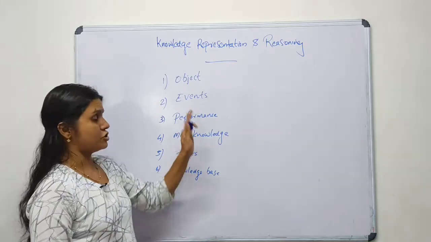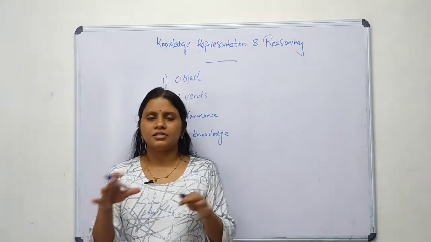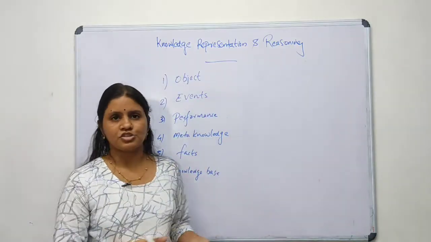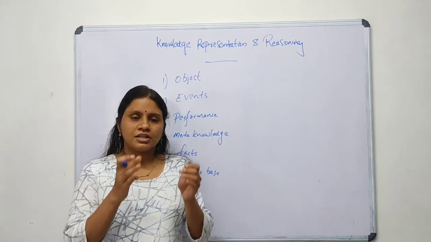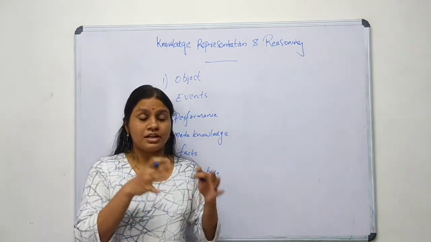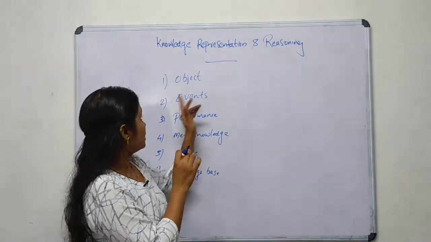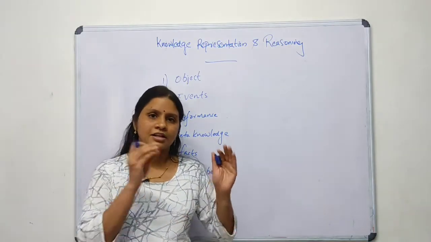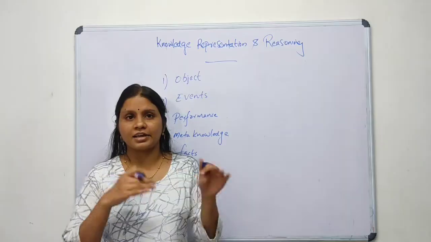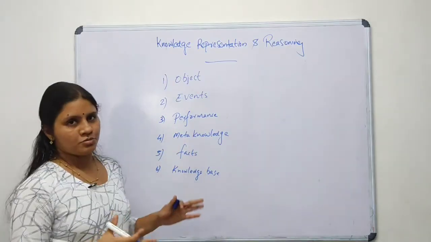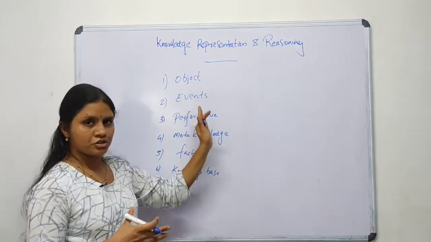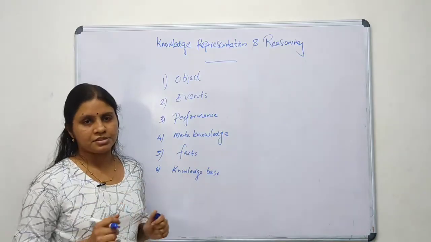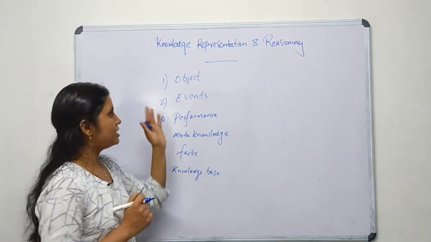First is objects. There are several objects that surround humans. It can be a car, a chair, anything. The information regarding an object is a type of knowledge. For example, the car has wheels, the piano has keys. So we should have thorough knowledge about the objects in the environment that surrounds humans. That is objects.